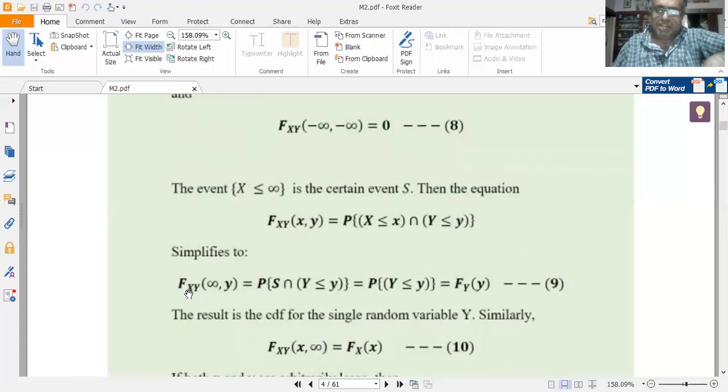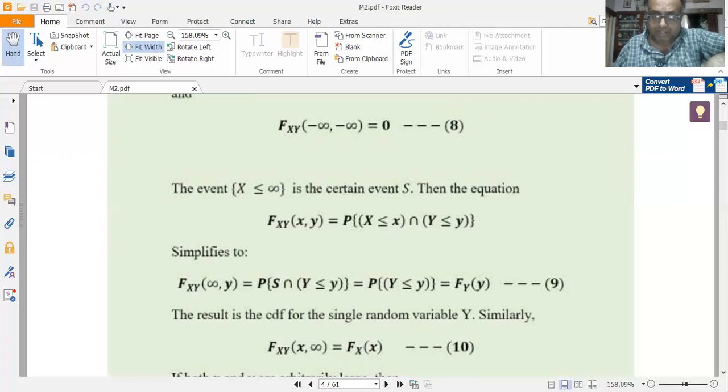So I get capital fxy of infinity comma y is equal to probability of s intersection y less than or equal to y, because the event x less than or equal to infinity is stored in the sample space capital S. So when I substitute x equal to infinity, x less than or equal to infinity is directly stored in the sample space. Certain event means sample space only, which is equal to the universal set of set theory. So fxy of infinity comma y is equal to probability of S intersection y less than or equal to y. I have substituted the event x less than or equal to infinity to be equal to S, because here small x is equal to infinity.